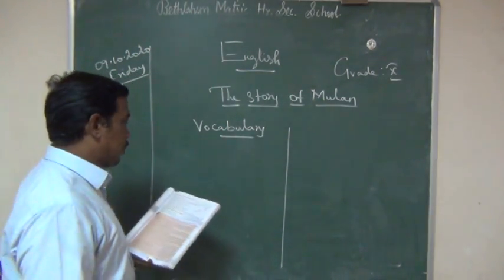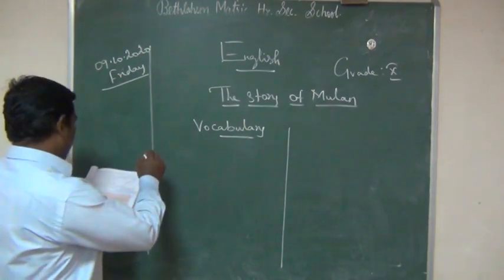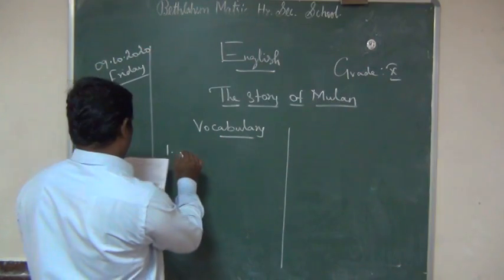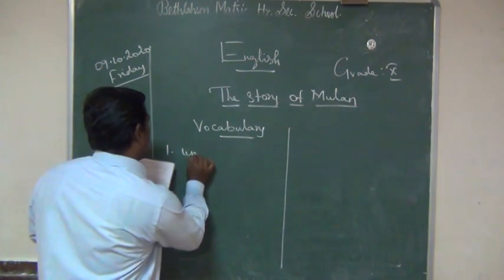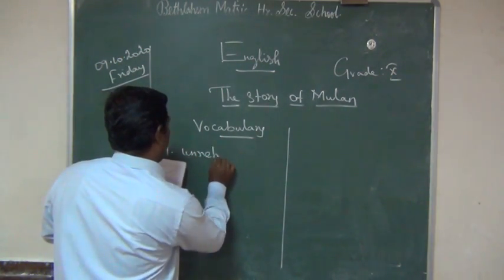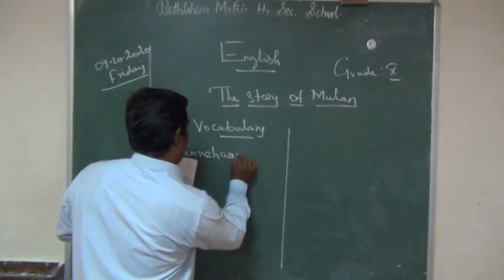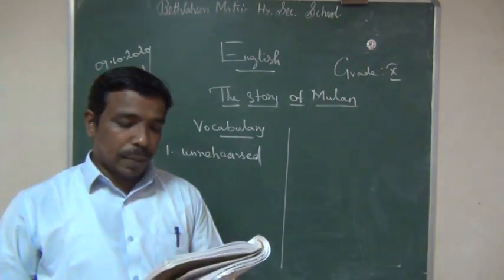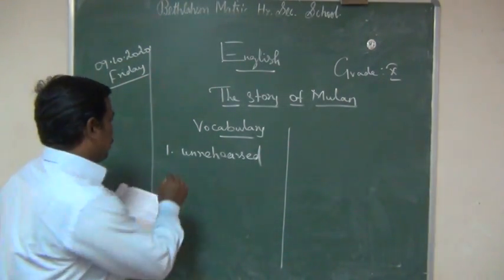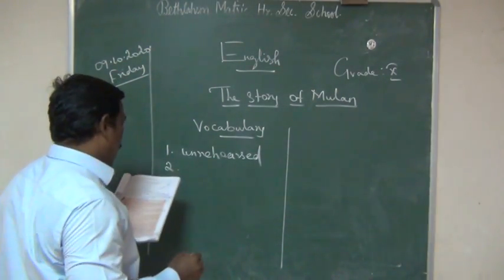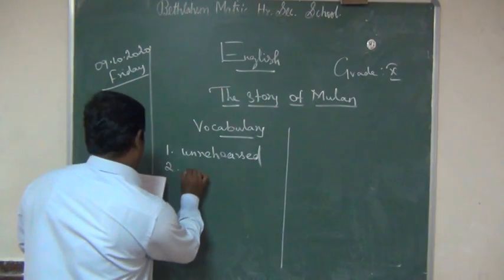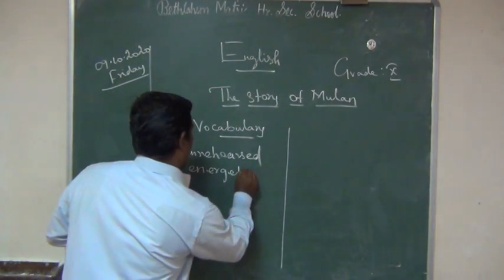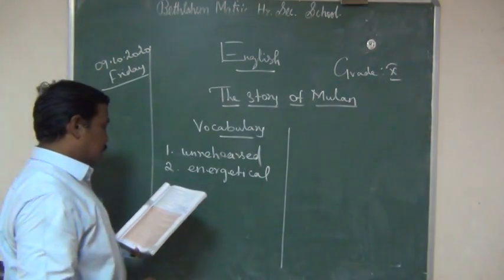What is this improvised? Write the meaning of improvised: unrehearsed. Then acrobatic means energetical.